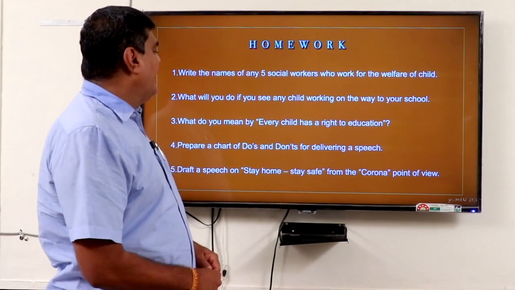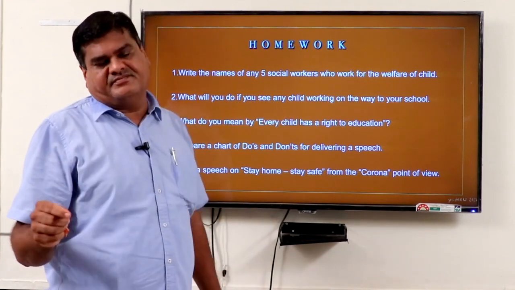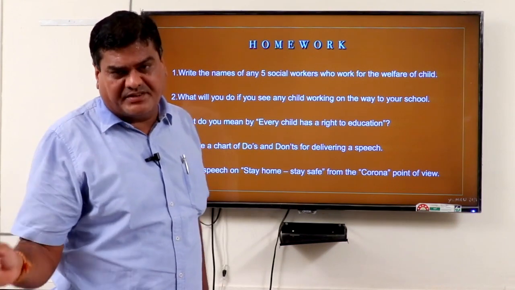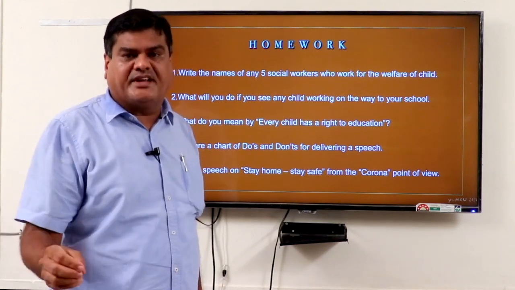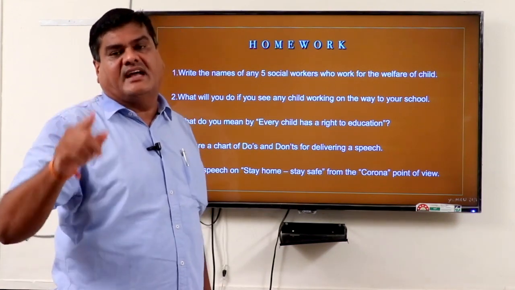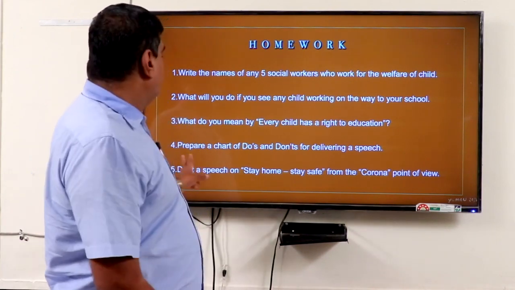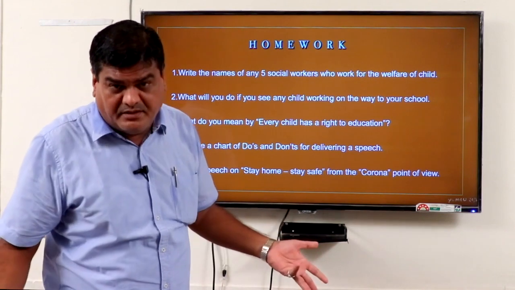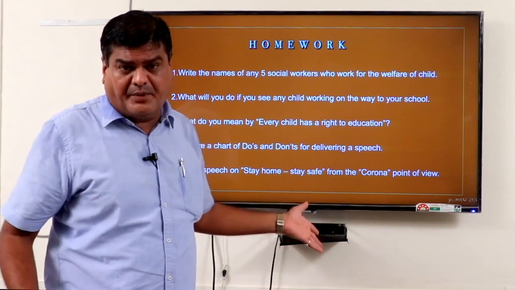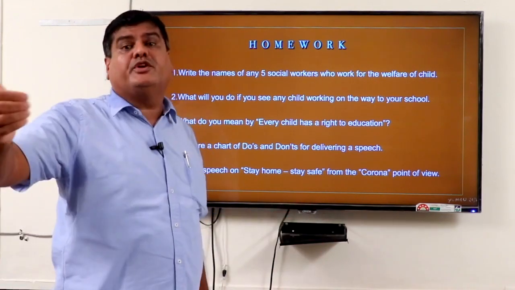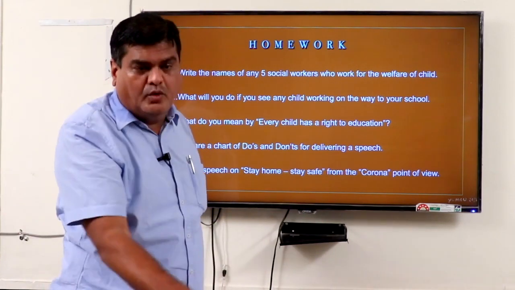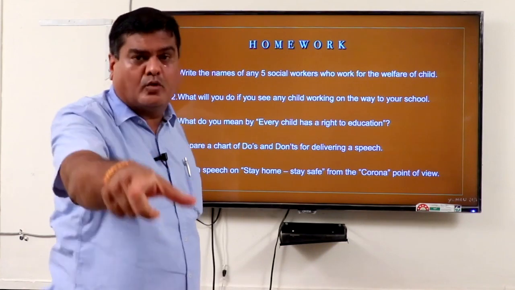What do you mean by every child has a right to education? What we discussed, the child has a fundamental right to education. Under the age of 14, every child should get the chance of proper education. Prepare a chart of do's and don'ts for delivering a speech, which we discussed previously. Make your own list of do's and don'ts. What you want to do, what you don't want to do, prepare your own chart there.